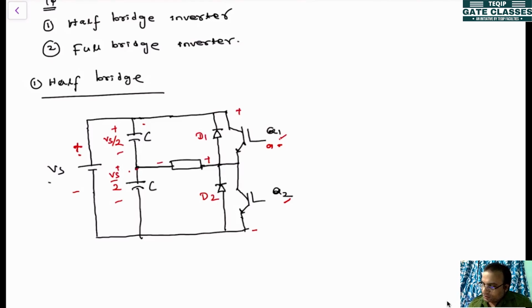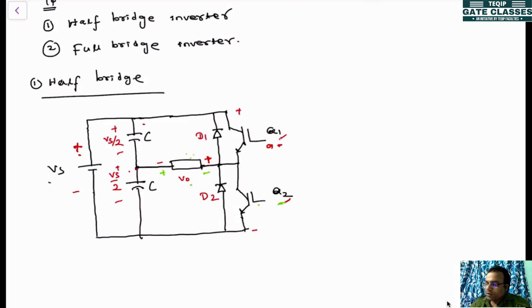So at the output V0, the voltage will be positive here and negative here. Now if you give the signal to Q2, then Q2 is on, so minus will be coming here. So the voltage across the load changes polarity.